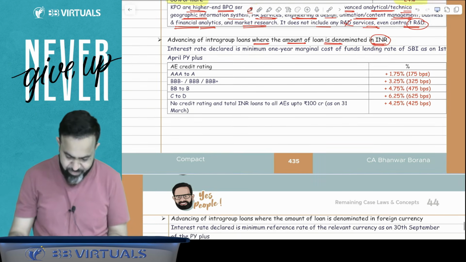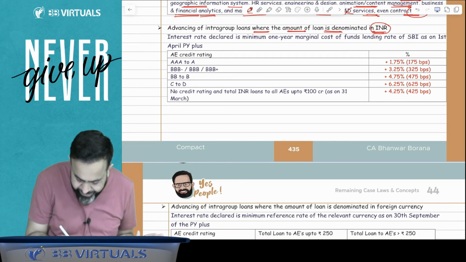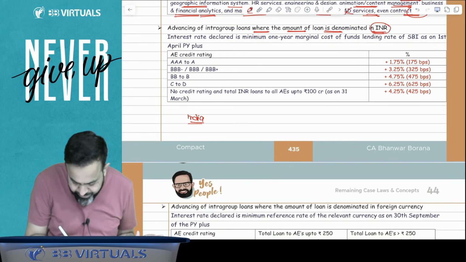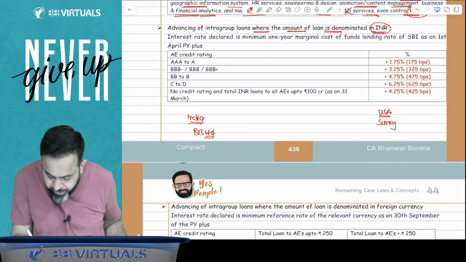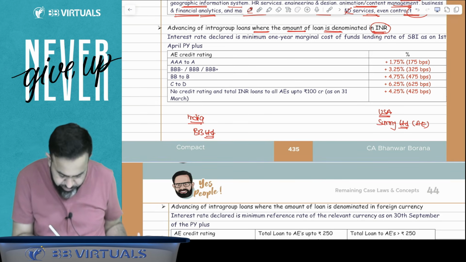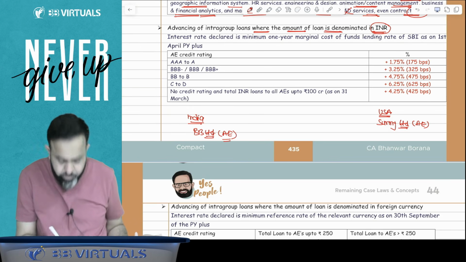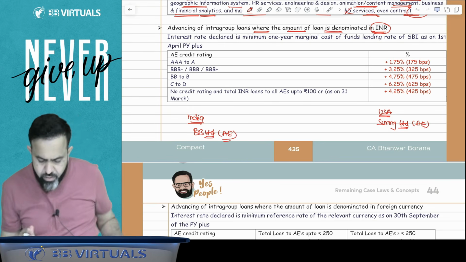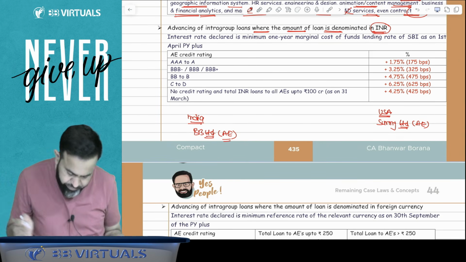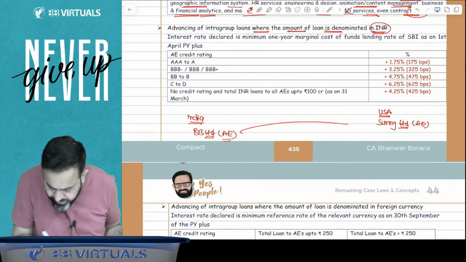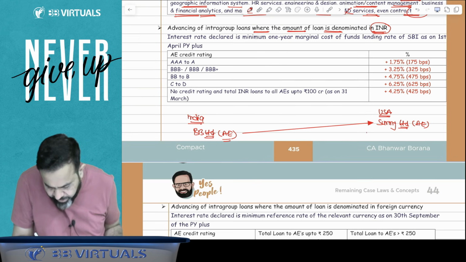I can take one example. Suppose in India, there is one company named BB Limited. And guys, in the USA, suppose there is one company named Sunny Limited. Both are associate enterprises. Now guys, we have given the loan to our associate enterprise. So BB Limited has given loan to Sunny Limited.